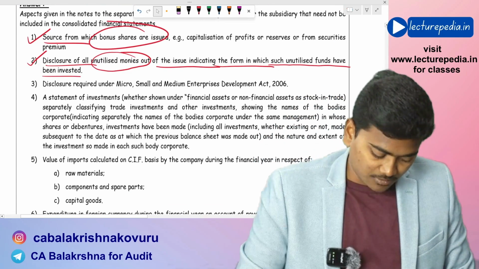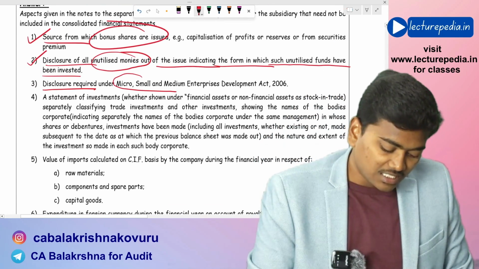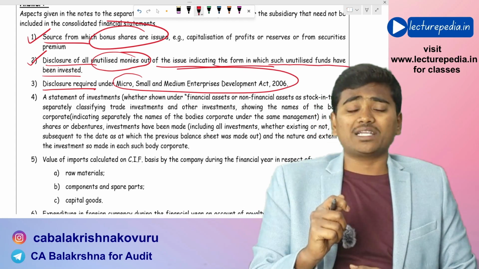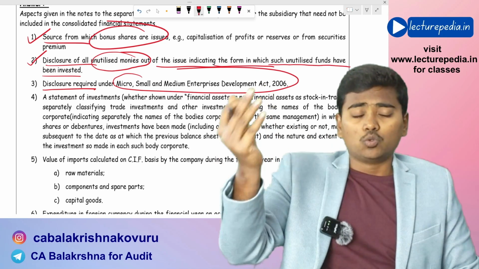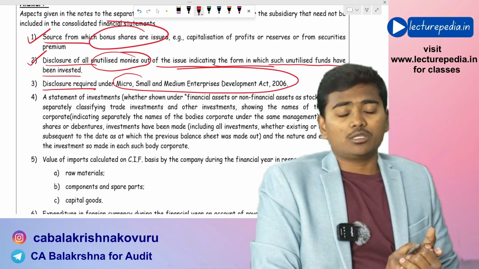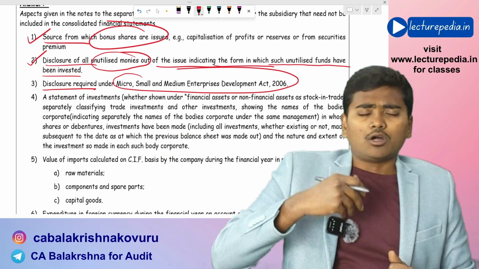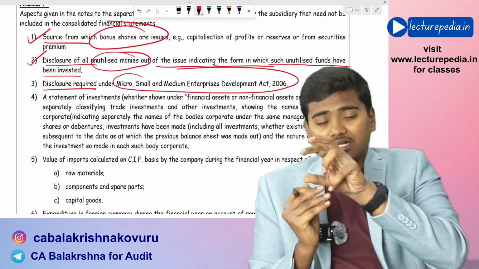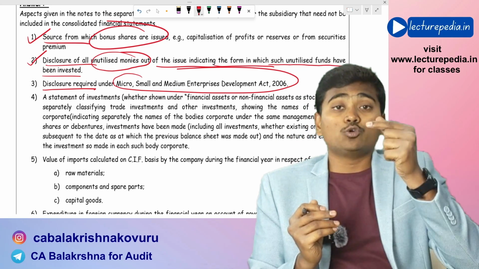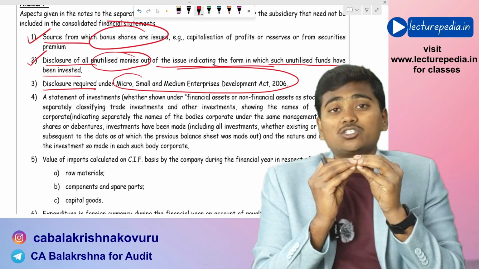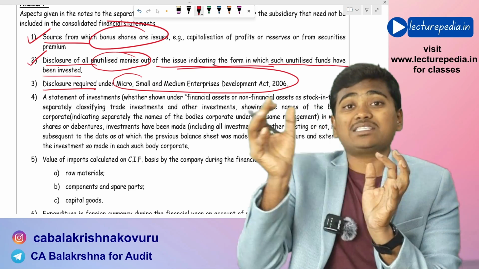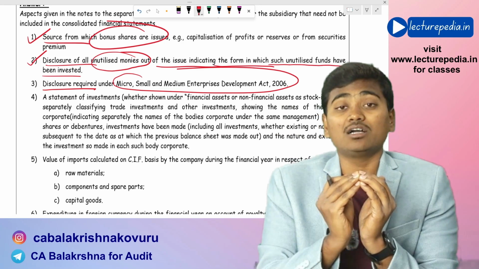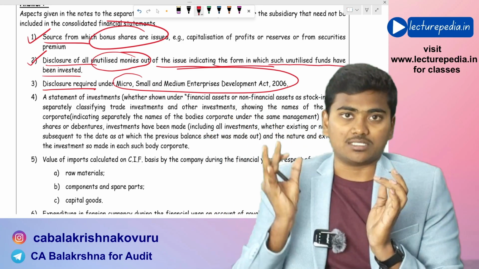Hope that is clear. Next, disclosure required under MSME Act. Basically, as per MSME Act, if you purchase any goods from the MSMEs, micro, small, medium enterprises, on credit basis, in that case, in the notes to accounts, in the creditors section, you need to separately show how much of creditors consist of MSME creditors. Separate disclosure has to be given with respect to the amounts that are due to MSMEs.